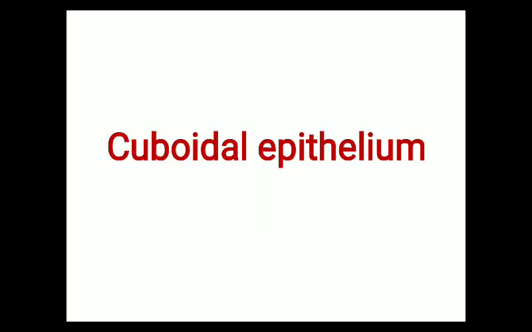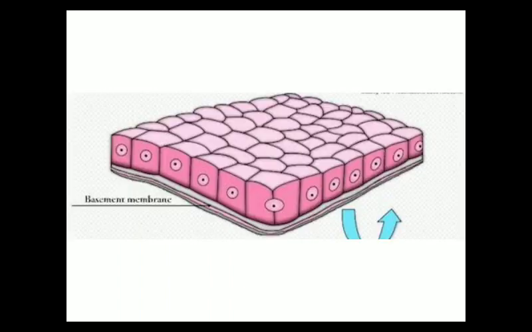Now the next type of epithelial tissue is cuboidal epithelium. As the name suggests, the cells of cuboidal epithelial tissue are cubical in nature, cube-like structures. This is the diagram of cuboidal epithelial tissue. You can see that the cells are cube-like.